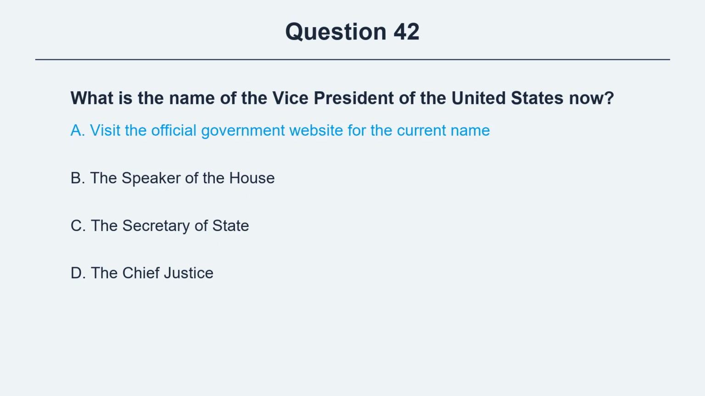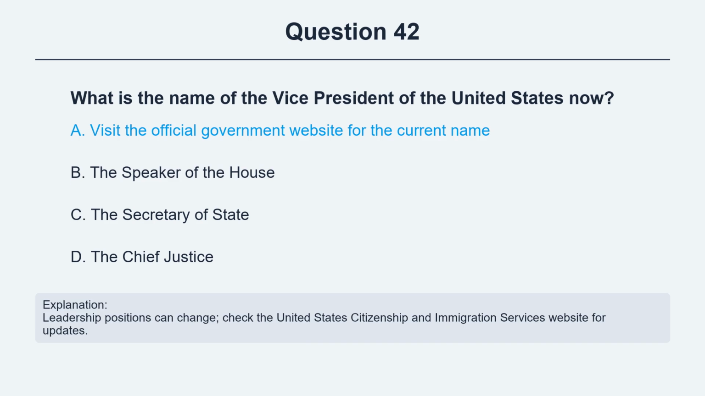The correct answer is option A, visit the official government website for the current name. Explanation: leadership positions can change. Check the United States Citizenship and Immigration Services website for updates.